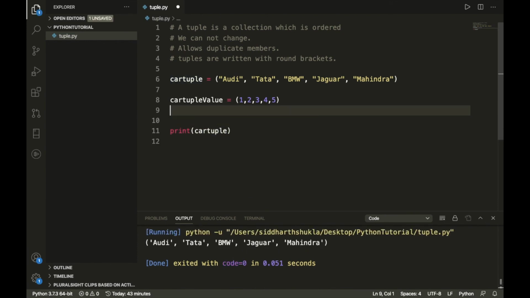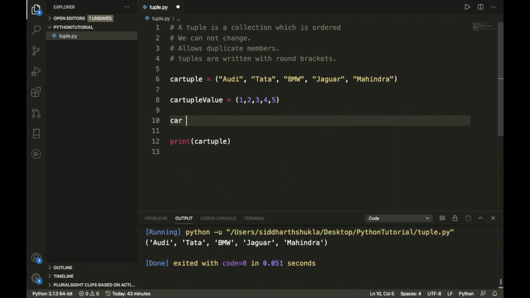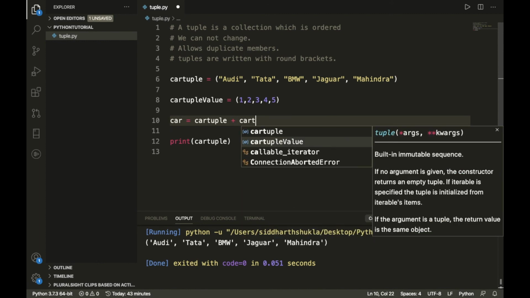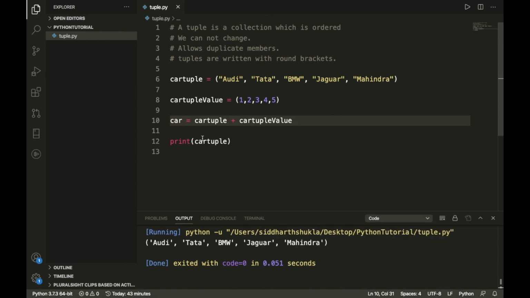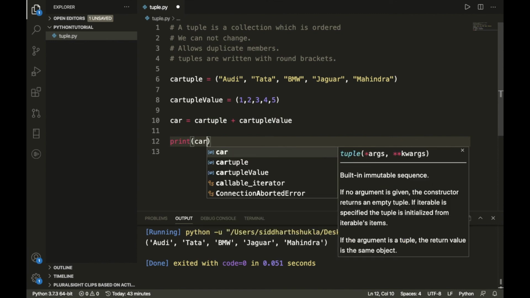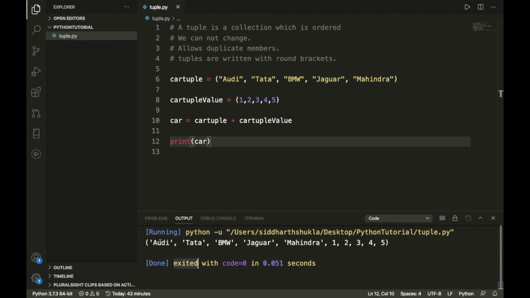Sorry, I want to print like this, car tuple, and I want to concatenate something. This is the car only. Let me execute this one. We get the result Audi, Tata, BMW, 1, 2, 3, 4. If I want to add only 3, then we get the result of 3 also. So you can perform it like this.